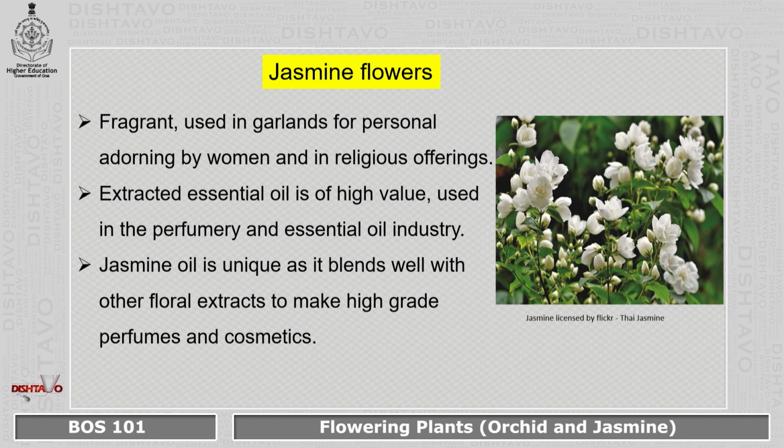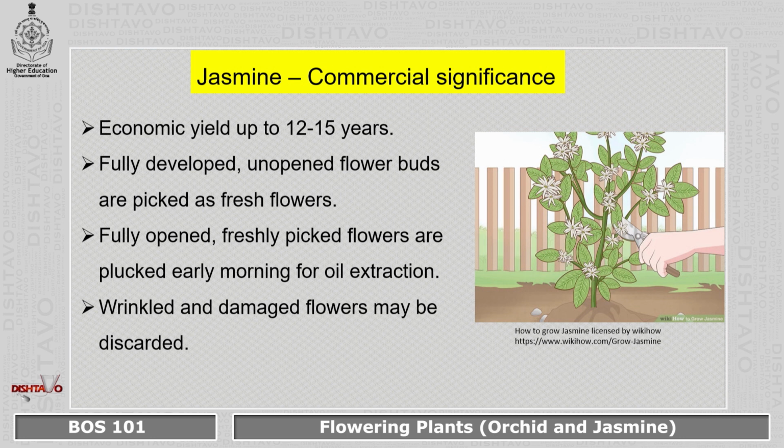Besides these flowers, it gives us extracted essential oil, and this essential oil is of high value. Normally it is used in perfumery and the essential oil industry. Out of all other oils, jasmine oil is very unique because it blends well with other floral extracts, and finally it gives you the high-grade perfumes and cosmetics that we use today. Natural cosmetics can be taken from jasmine flowers. So commercially they are very significant. A plant can yield continuously for 12 to 15 years.